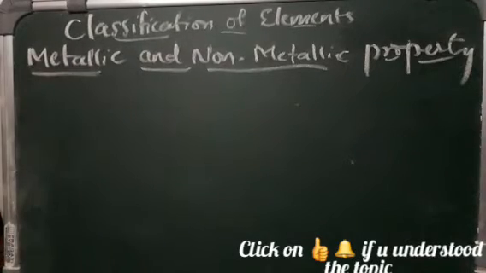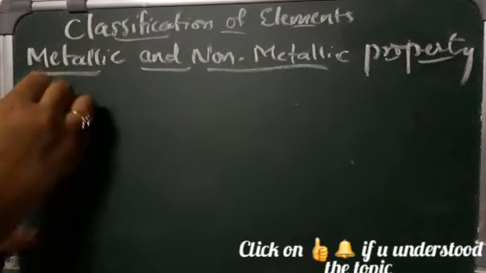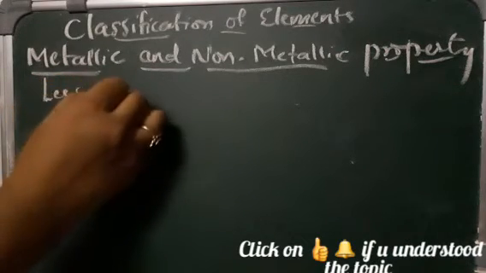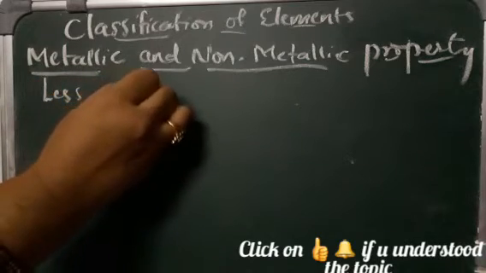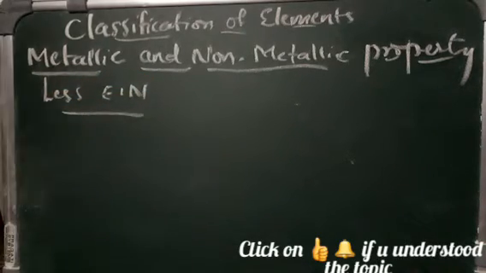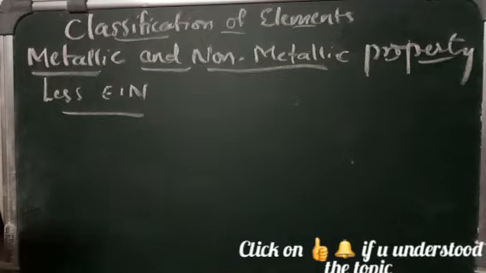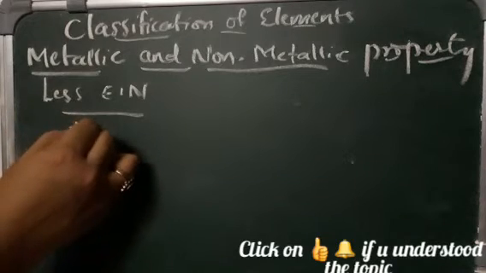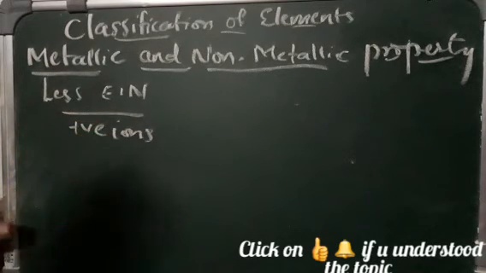Now, if you go with the metallic and non-metallic properties, metals generally show less electronegativity character. In compounds, they generally show a tendency to remain as positive ions.